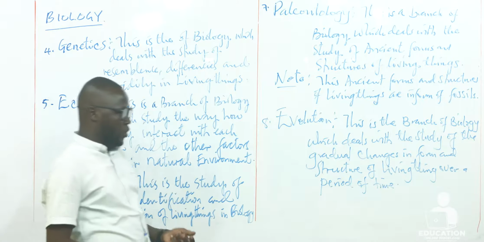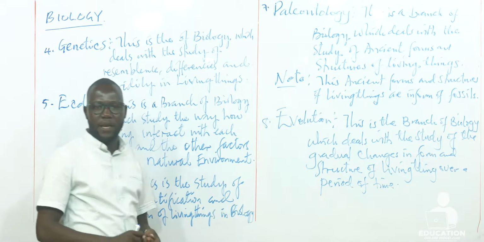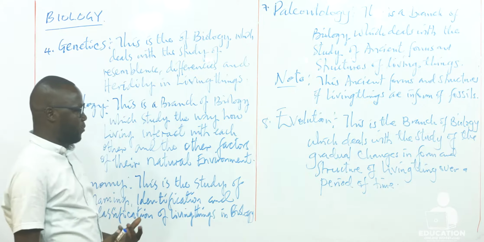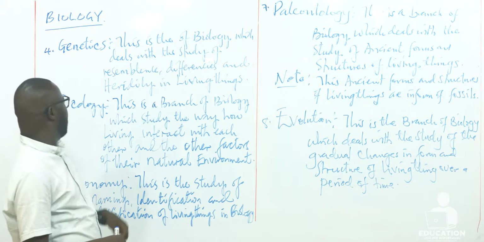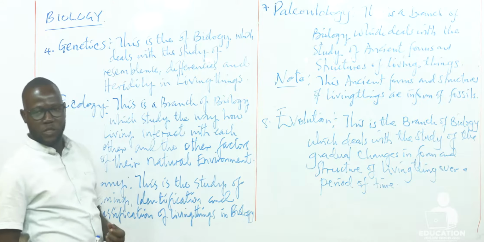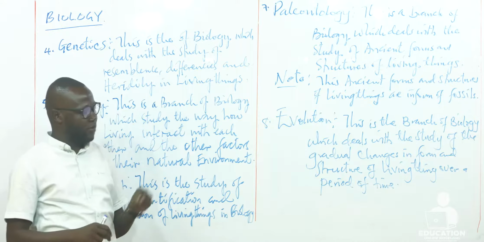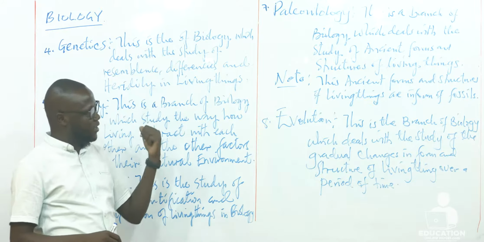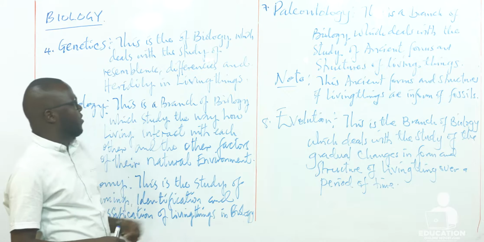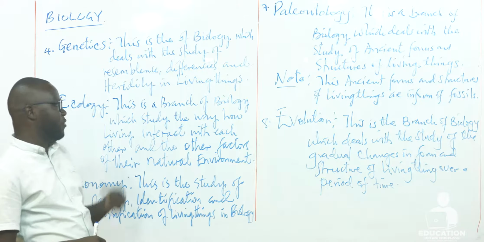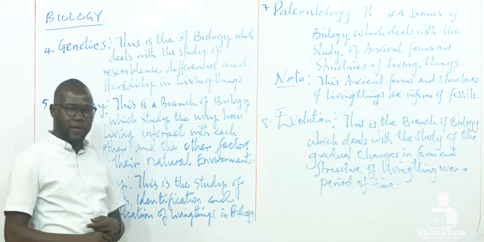Remember, here we looked at microbiology, we looked at anatomy, and the two divisions of anatomy, that is microanatomy and macroanatomy. Also, we looked at physiology, which studies the functions of the forms and structures of living things which are being studied in anatomy. Then also we looked at genetics, the branch of biology that deals with the study of resemblance, differences and heredity in living things.